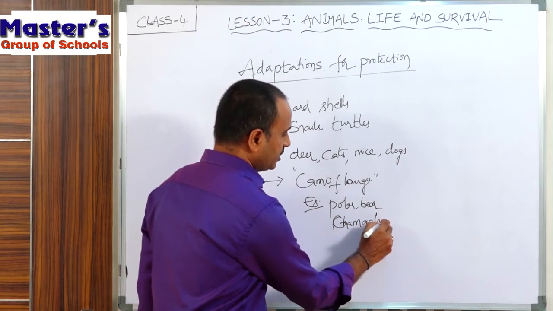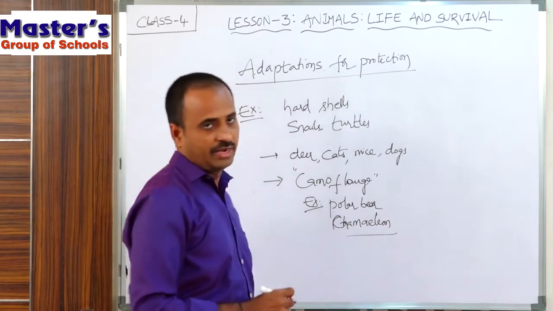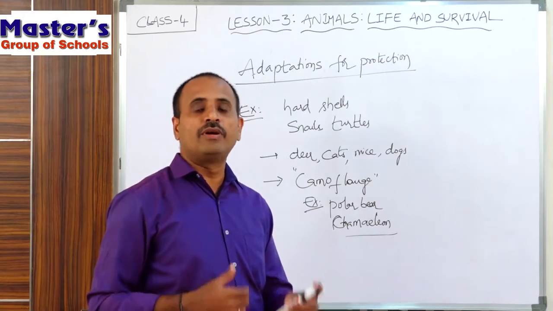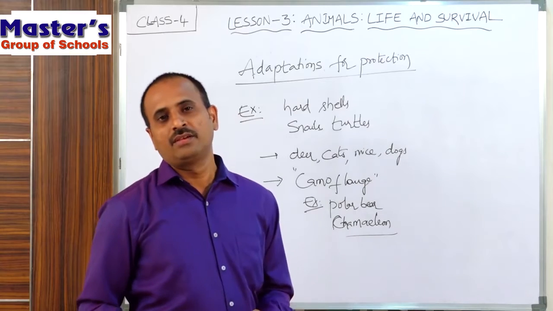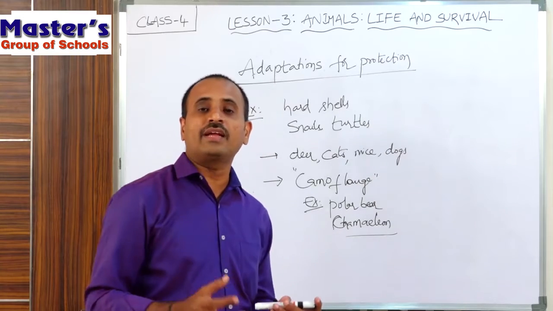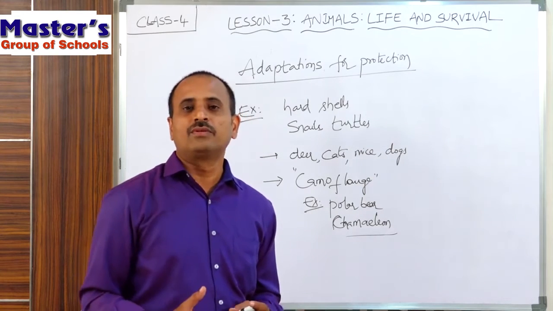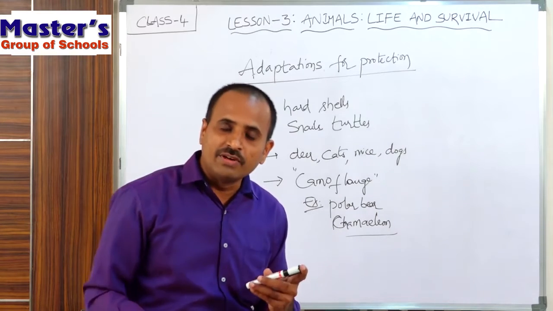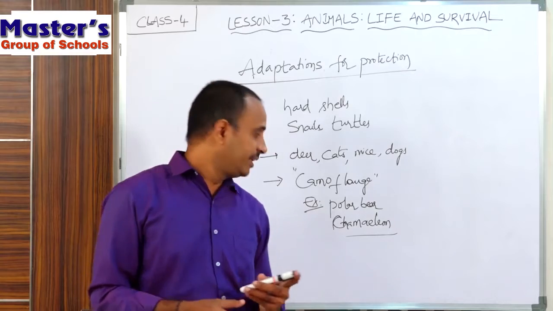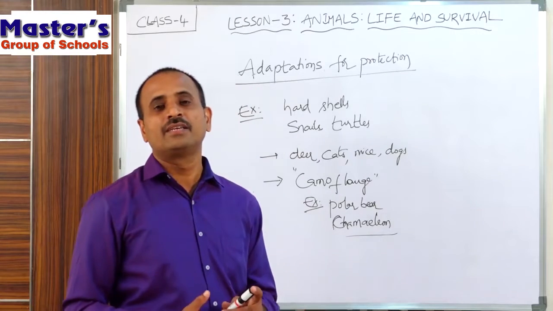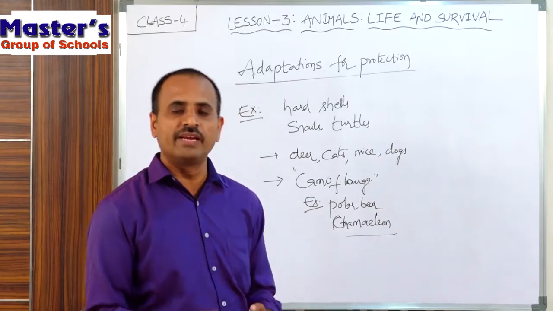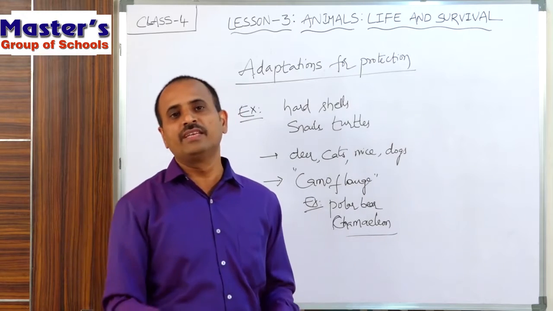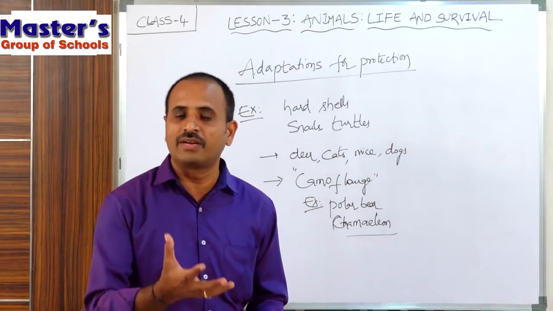So the chameleon, children, is an animal which can protect itself from the enemies by merging its body into its surroundings. It changes its body color according to its surroundings. If it settles on a red plant, its body color will change into red, and if it is on green plants, its body color will change into green. In this way, the body of the chameleon will merge into the surroundings and it can escape from its enemies by using camouflage.